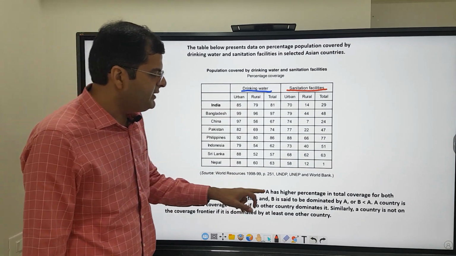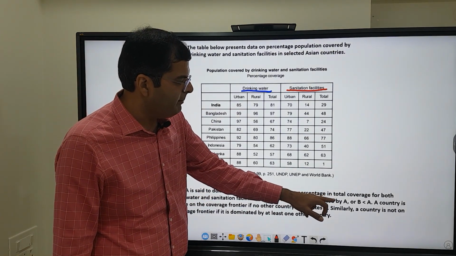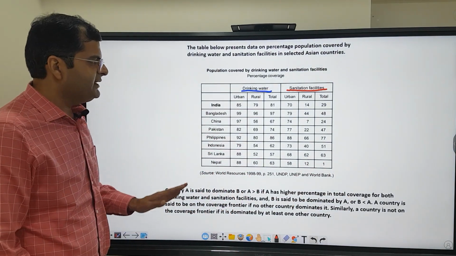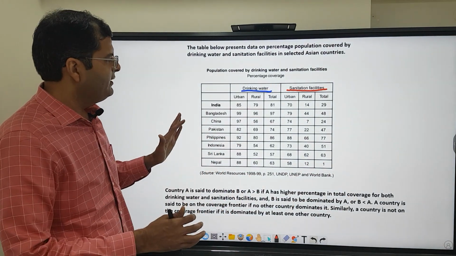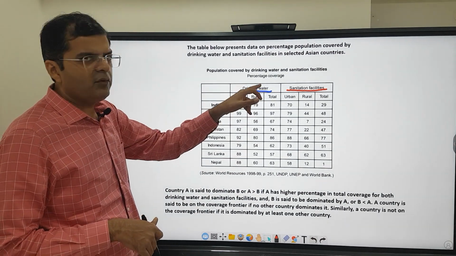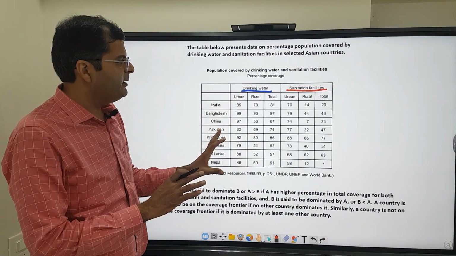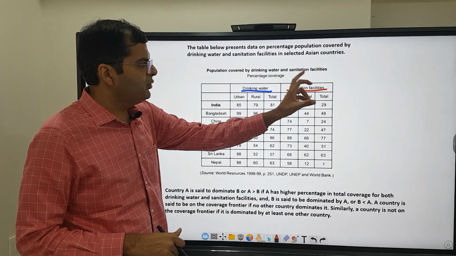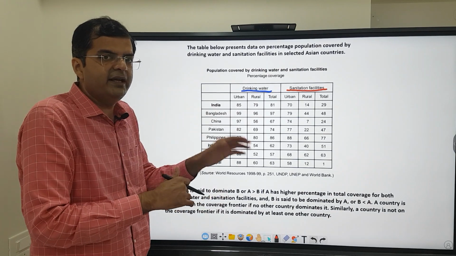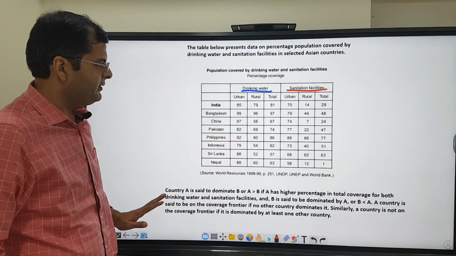B is said to be dominated by A, or B is less than A. So if A is dominating B, A will have total drinking water percentage more than that of B as well as total sanitation percentage more than that of B. Both of them have to be more. Only then will we say A is dominating B.